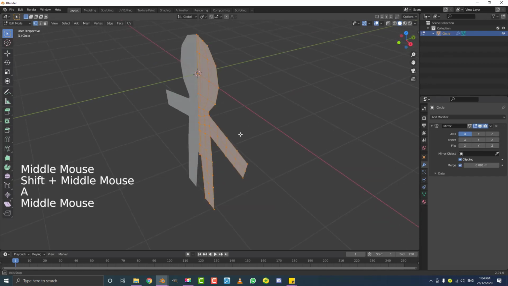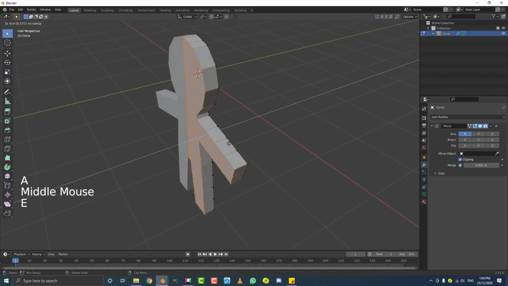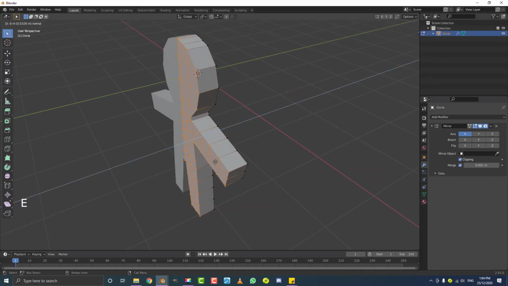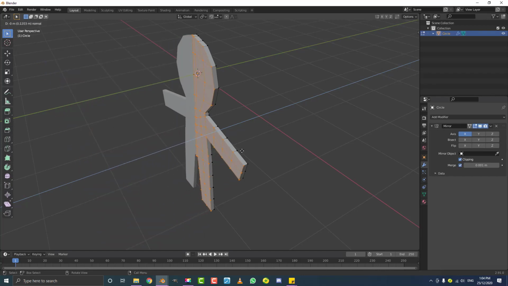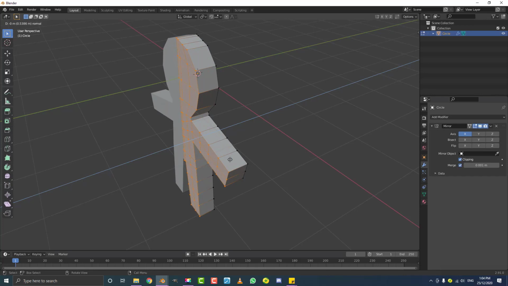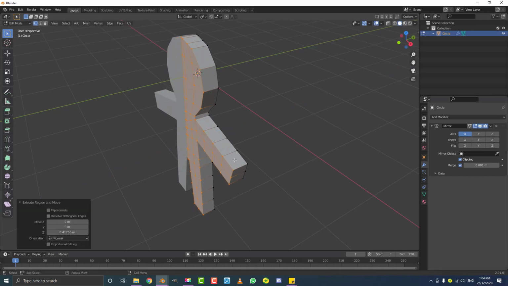Okay, so now this is going to be extruded. So hit A to select everything. Then we're going to go E to extrude. We're going to extrude it out to about here. Now you can make it as thick as you want, but be realistic. Like this is too thick. Also this is too thin. So just go with something like that.